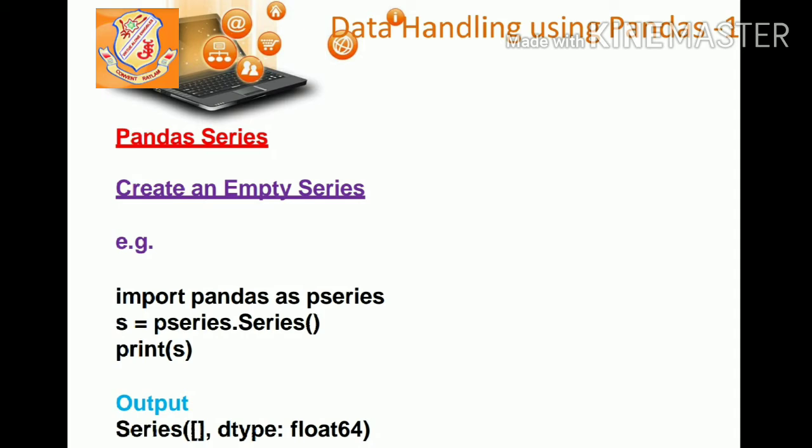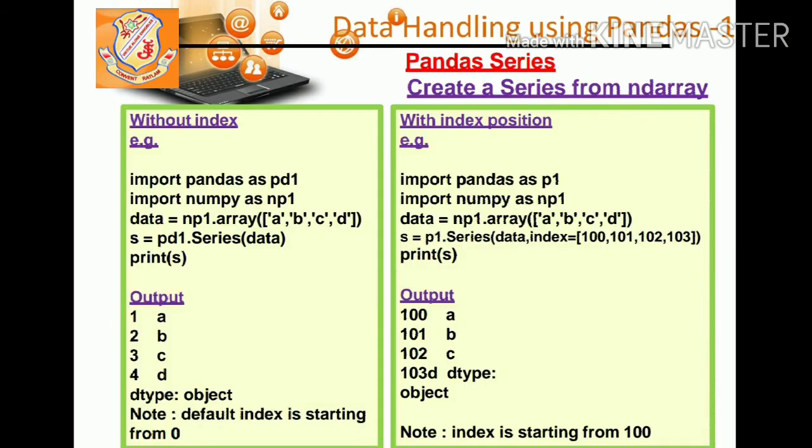Print s is the command used to print the series, and you can see the output. Nothing is displaying because we are creating an empty series. An empty series gives only the data type of the series, and by default the data type is float64.